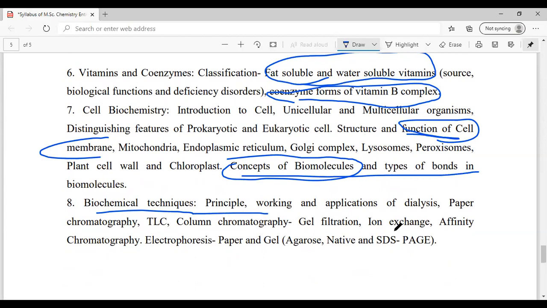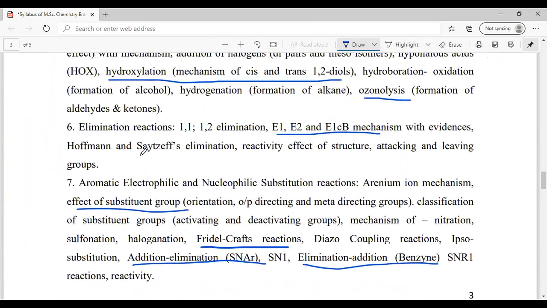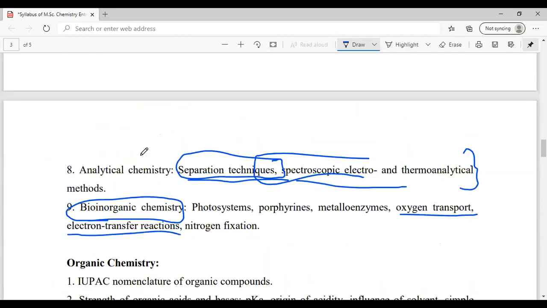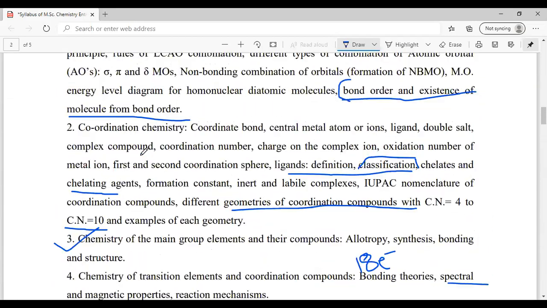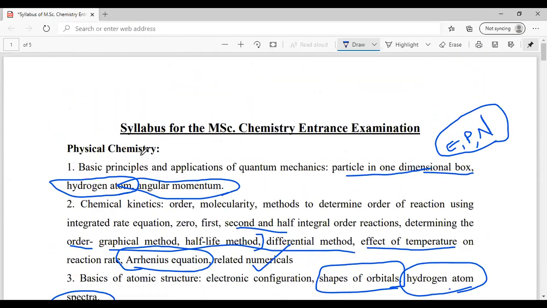Then ion exchange and affinity chromatography, you can leave for the time being, because you just go through the major concepts. So tomorrow you have one more day. Just revise from morning onwards. You could just revise all these topics. This is going to help you. There is no issue if you cannot cover some of these topics, but this all takes only 1 or 2 minutes. These are all just simple equations or definitions. Just go through this once tomorrow, and I'm very sure your examination would be really easy the next day.